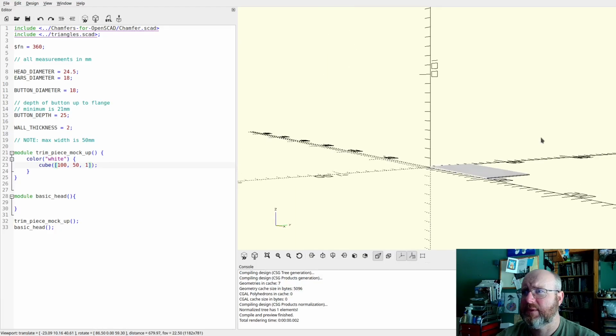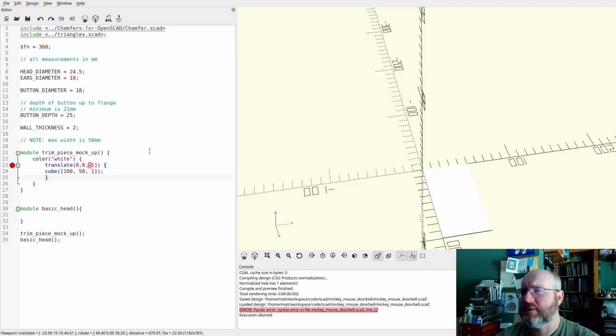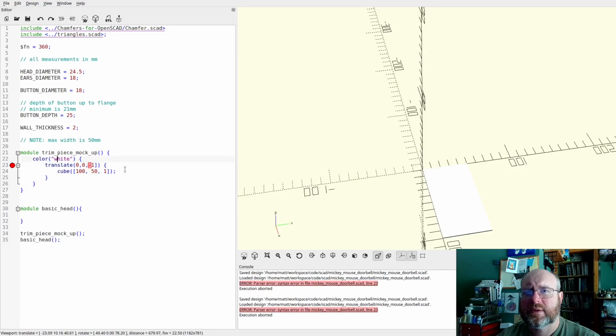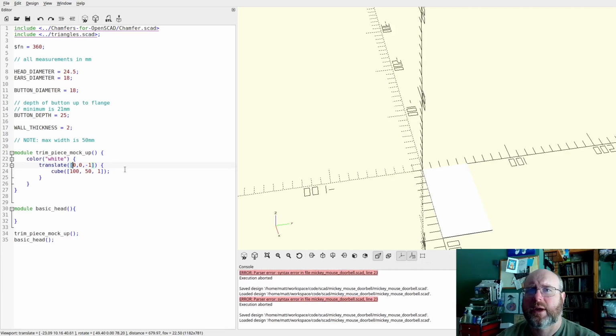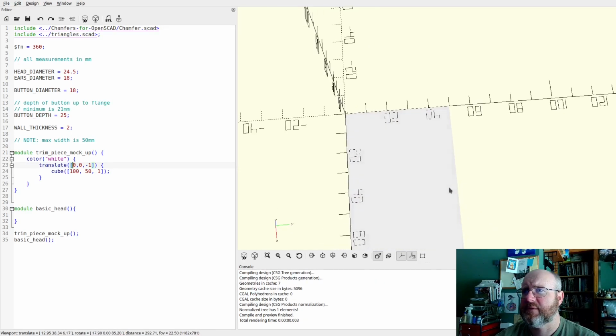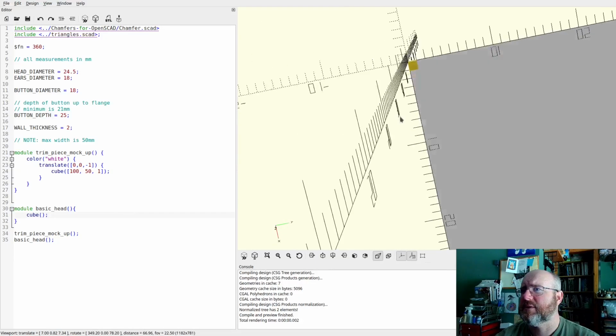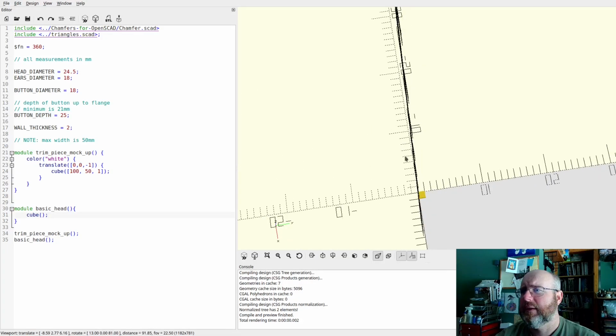Now, the one thing we want to do is drop it down 1 millimeter. So translate 0, 0, -1. And then that way it will be the base onto which our other things are placed. What did I miss? I missed an opening hard bracket. There we go. Now if we go down here, you can see our numbers are above it. So this has effectively become our ruler. And then if I put a cube here, it should be sitting on top of it, which it is. It's just really tiny.